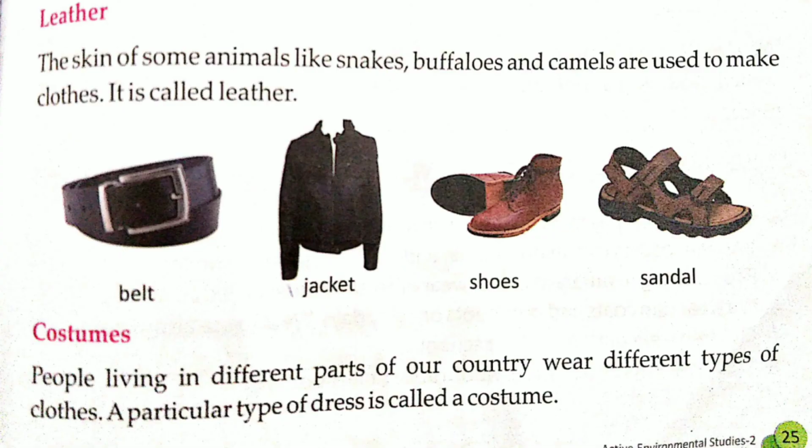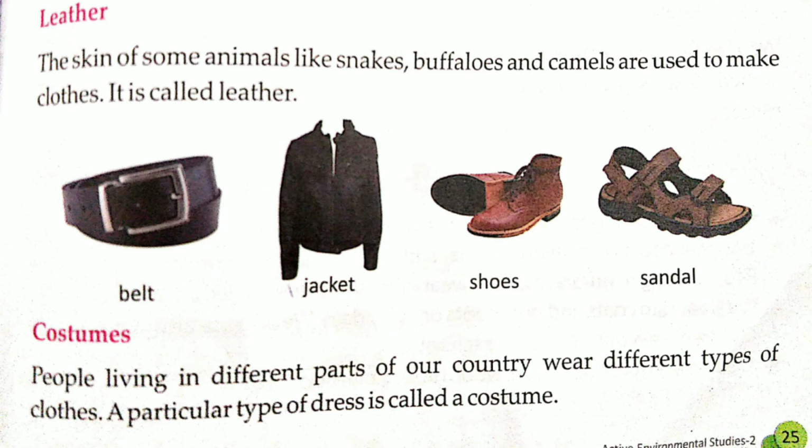Now next is the leather clothes. Where do we get leather clothes from? We get leather from the skin of some animals like snakes, buffaloes and camels. It is called leather. Examples: belt, jacket, shoes, sandal.